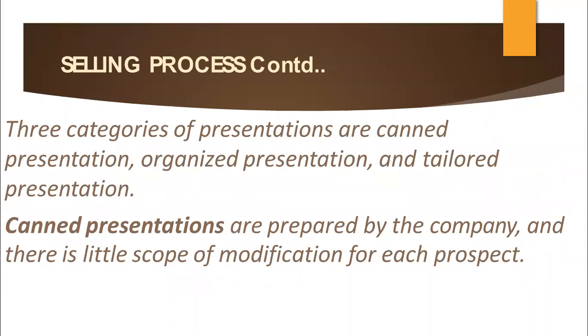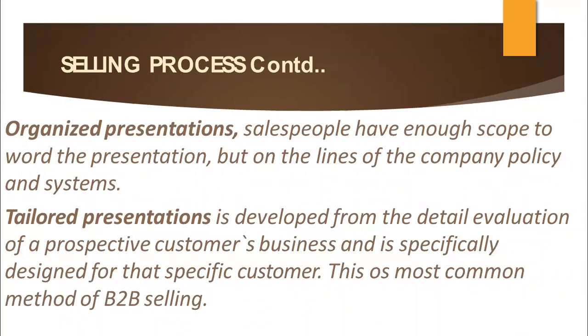The three categories of presentations are canned presentation, organized presentation, and tailored presentation. Canned presentations are prepared by the company and there is little scope of modification for each prospect. In organized presentations, salespeople have enough scope to word the presentation, but along the lines of the company policy and system. Tailored presentations are developed from the detailed evaluation of the prospective customer's business and specifically designed for that specific customer. This is the most common method of B2B selling.